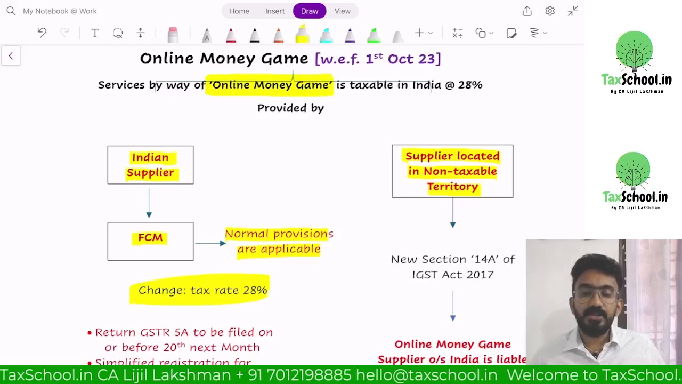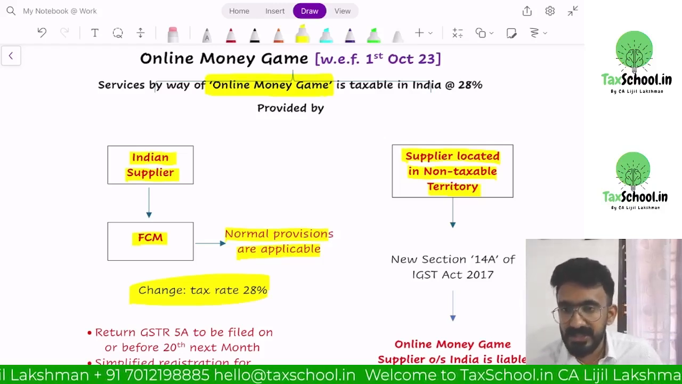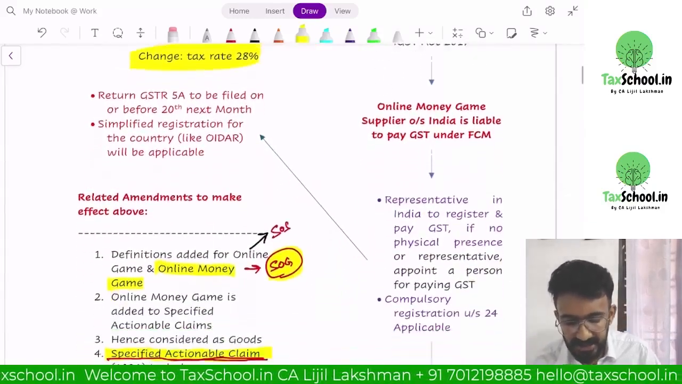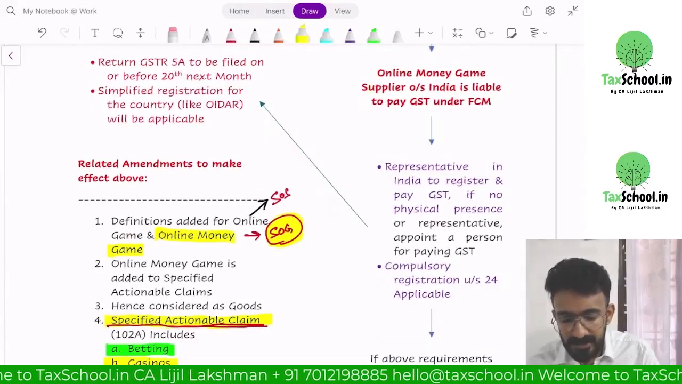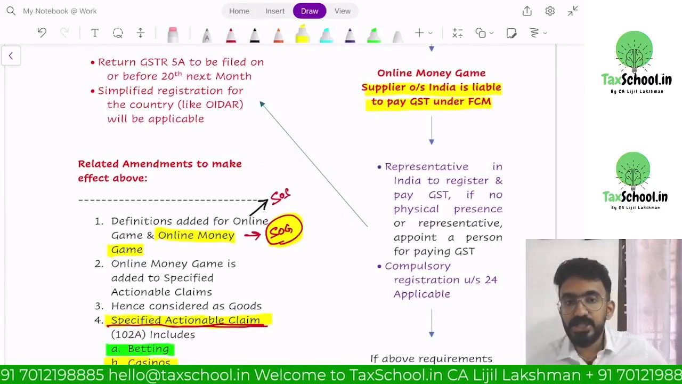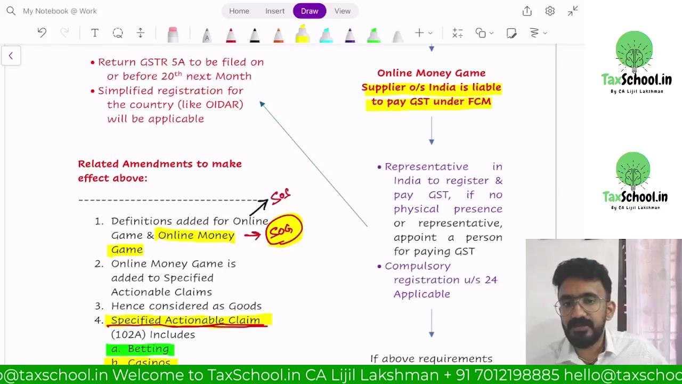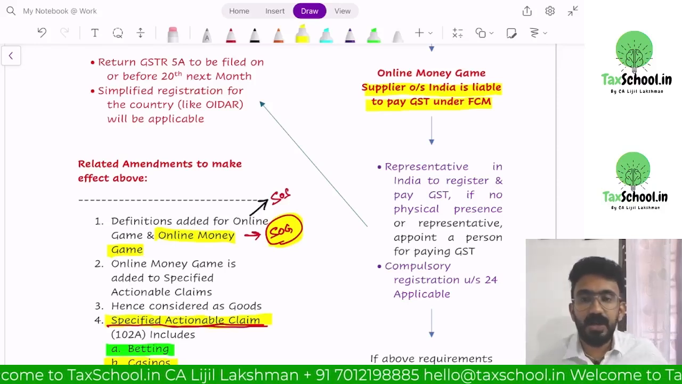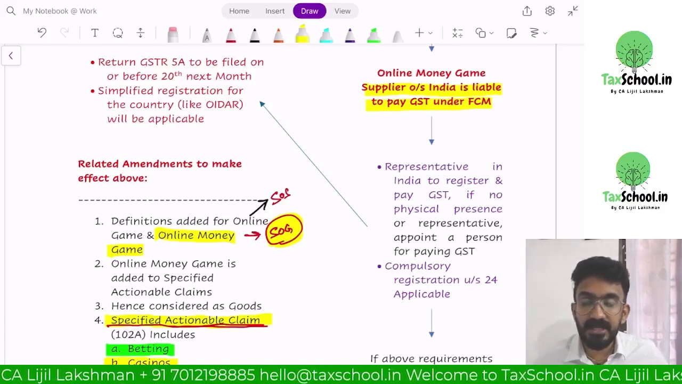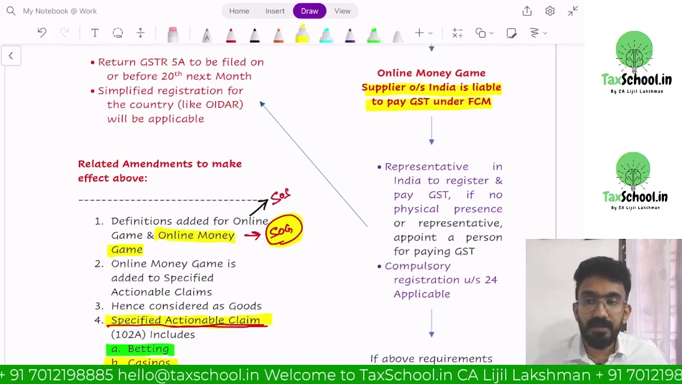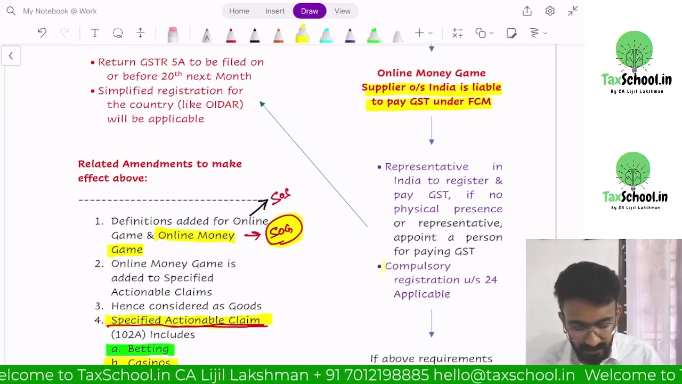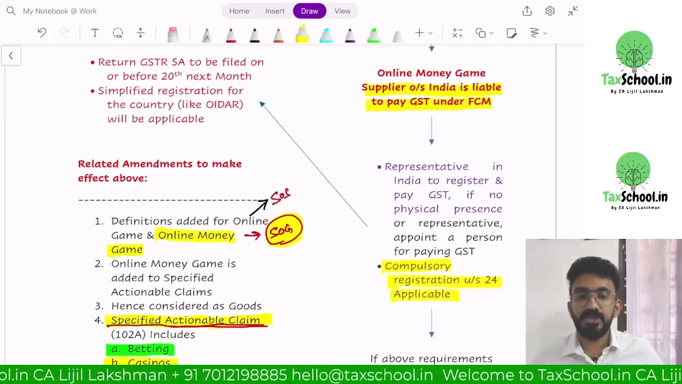Then they have introduced an additional section in the IGST Act after section 14 which talks about OIDAR. They introduced 14A and they said an online money game supplier outside India will also be liable to pay tax under FCM. So an England based website which is providing betting to Indian customers, if they want to have Indian customers, they have to register in India and collect taxes from Indian customers on their website and pay those taxes to the GST department, which means they need to take compulsory registration under section 24.